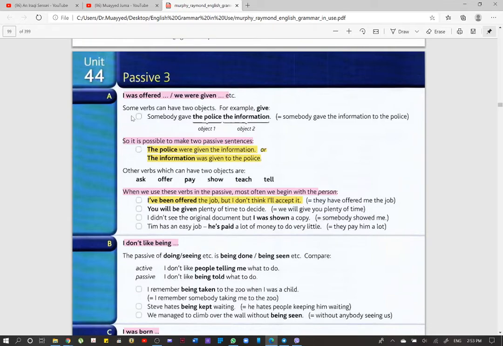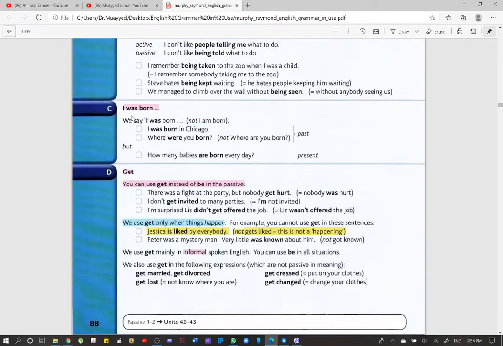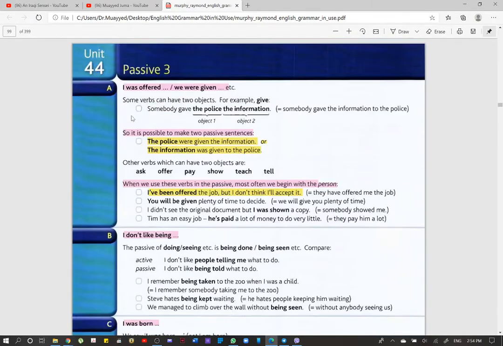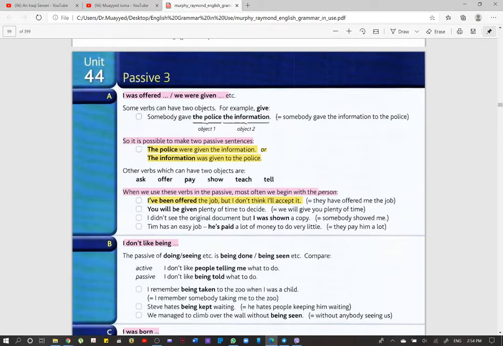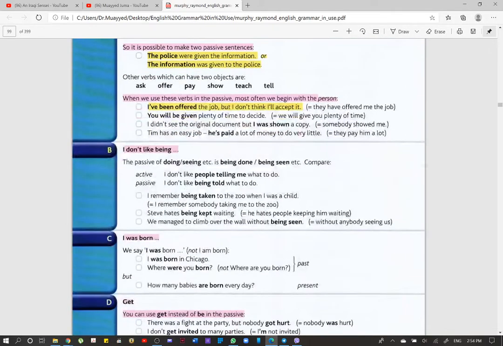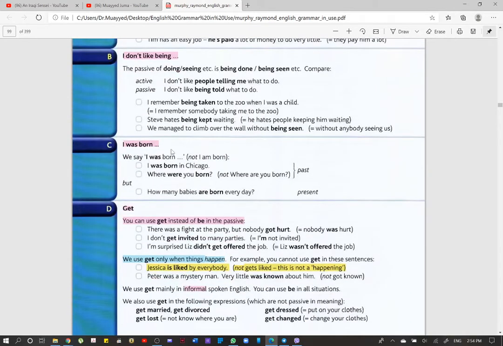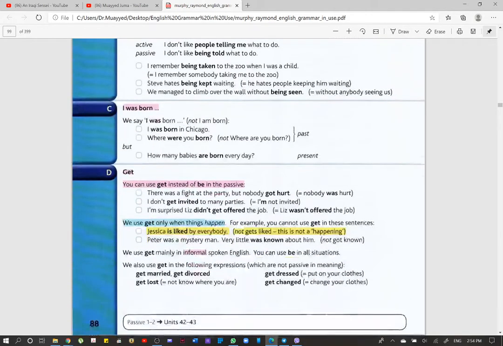This is what we have in A, B, C and D, as you can see here. So in A we say I was offered, we were given. And in B we say I don't like pink. And in C we say I was born. And in D we use get.